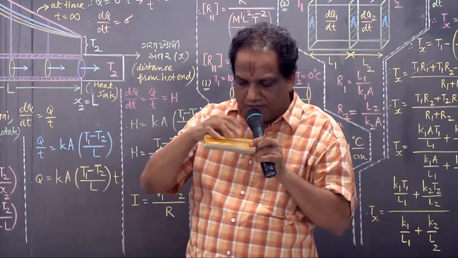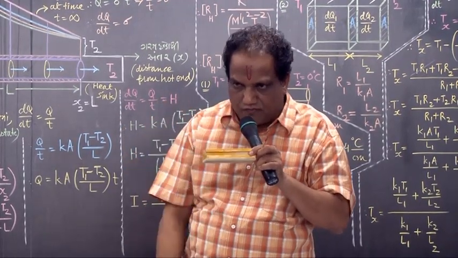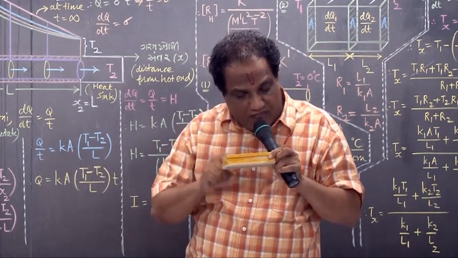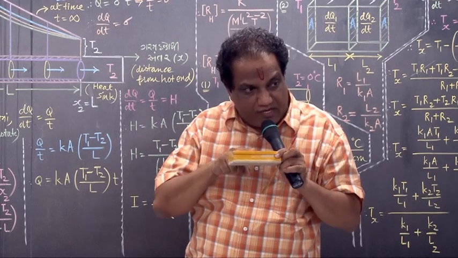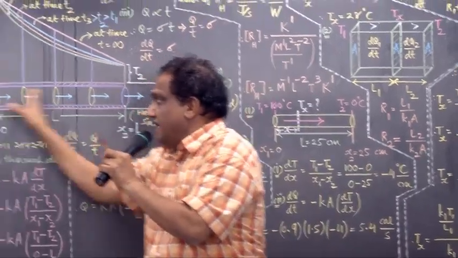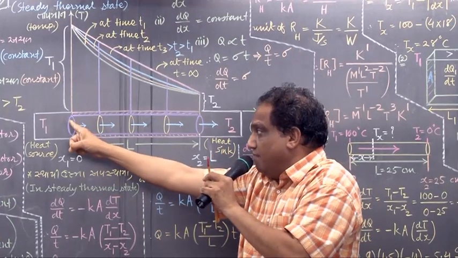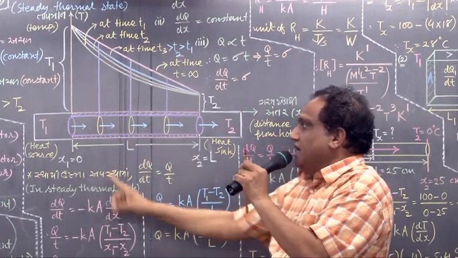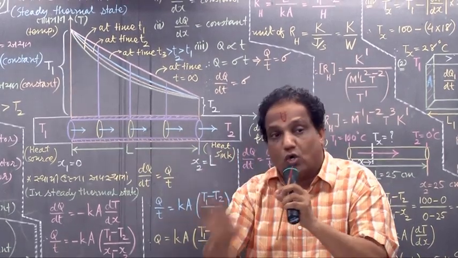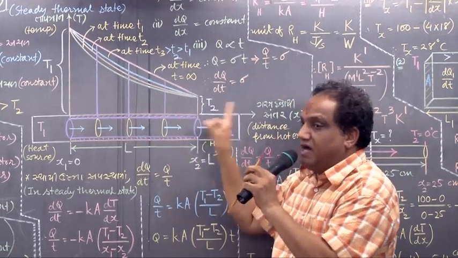Generally, it so happens when you supply heat to any body, that heat will raise the temperature of the body. But once this body has achieved steady thermal state between two fixed temperatures, then after that infinite amount of heat you may pass, no problem. That heat will simply flow only. Nowhere heat is stored. Nowhere heat is getting accumulated, and that's why temperature of any part is not increasing.